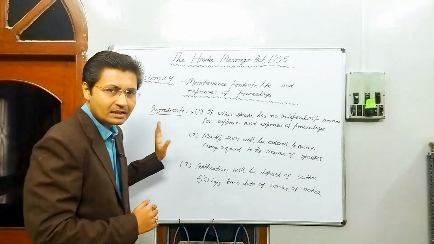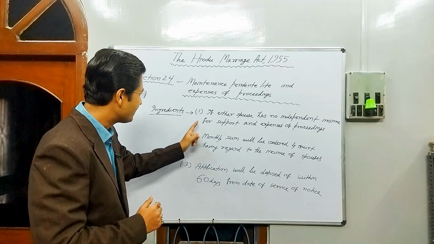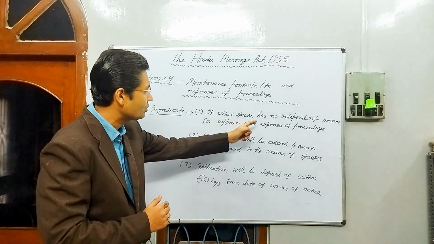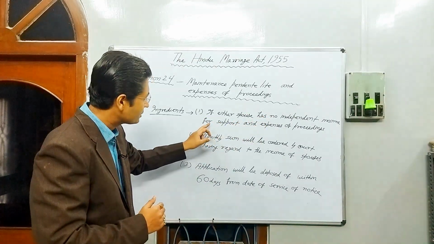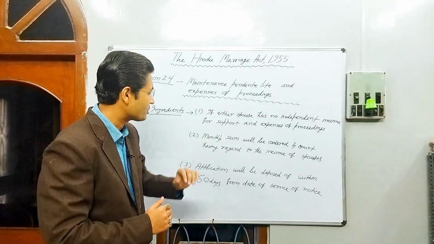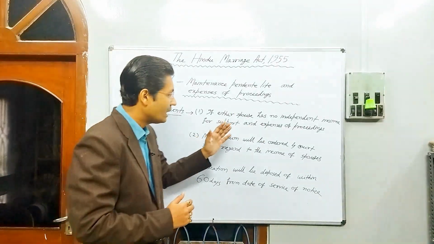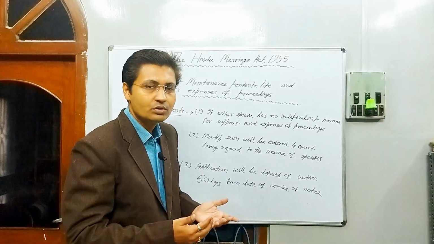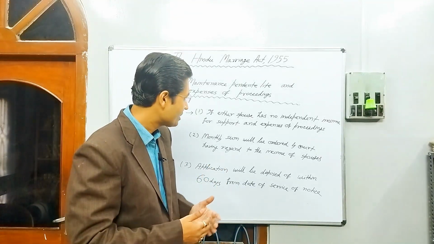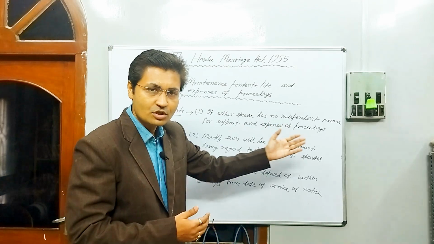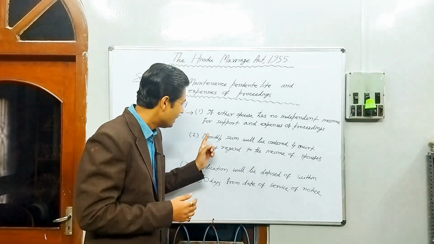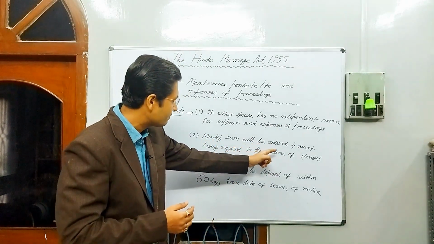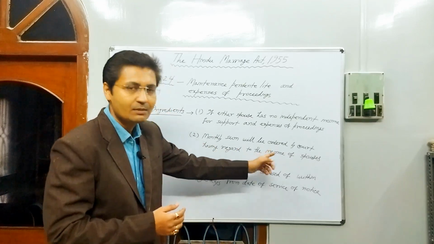As far as ingredients are concerned, there are three. First, either spouse has no independent income for support and expenses of the proceedings. That means either husband or wife has no sufficient income to support himself or herself and cannot bear the expenses of the proceedings. Secondly, a monthly sum will be ordered by the court having regard to the income of the spouses.